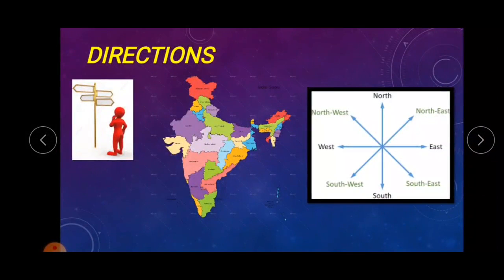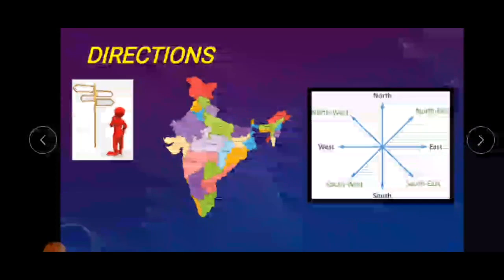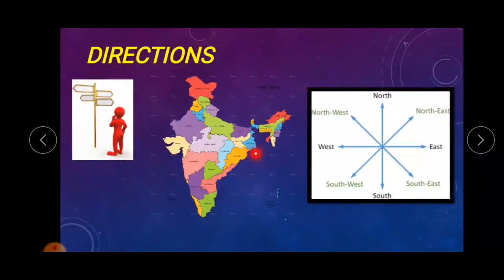This is north and this is west. So, this part will be northwest. So, through this we come to know that there are 4 major directions: north, south, east and west, and there are 4 subdirections also: northeast, southeast, southwest, northwest.